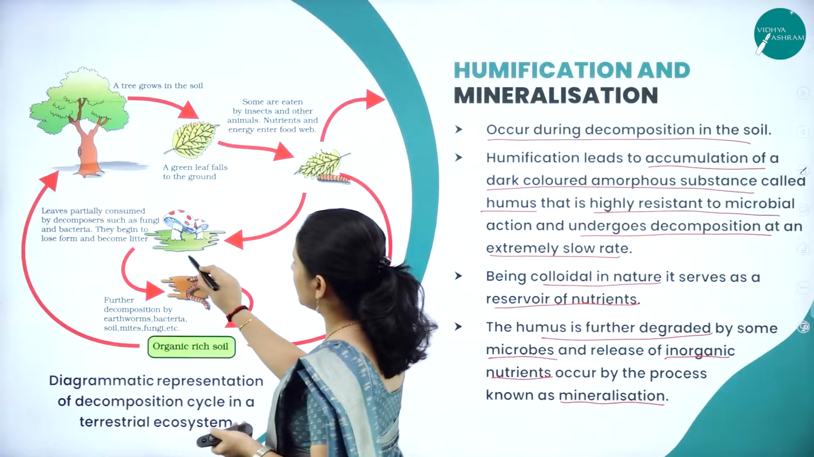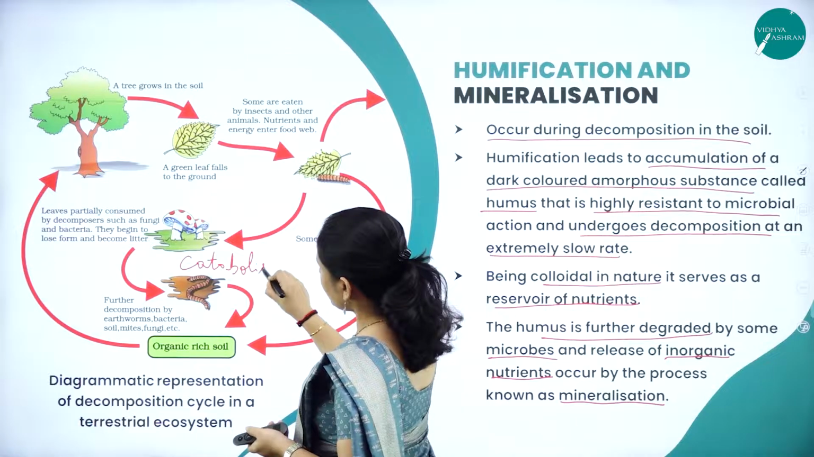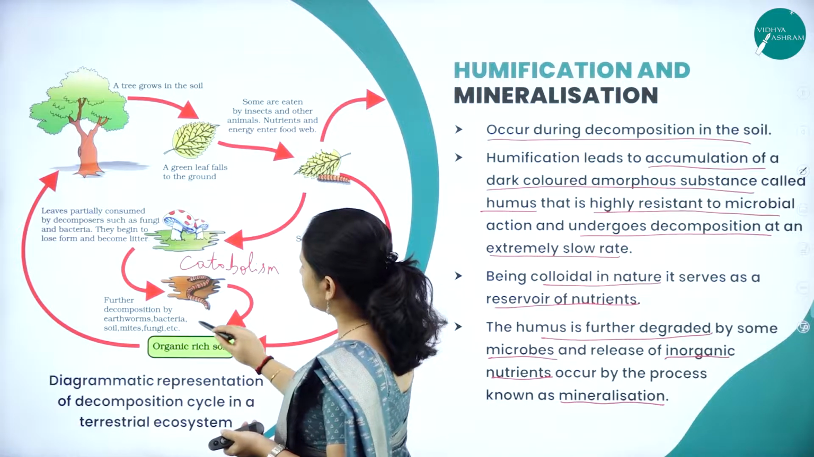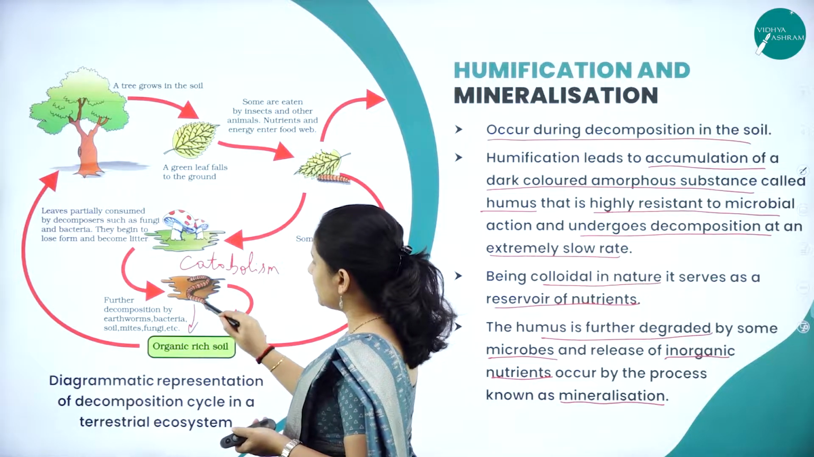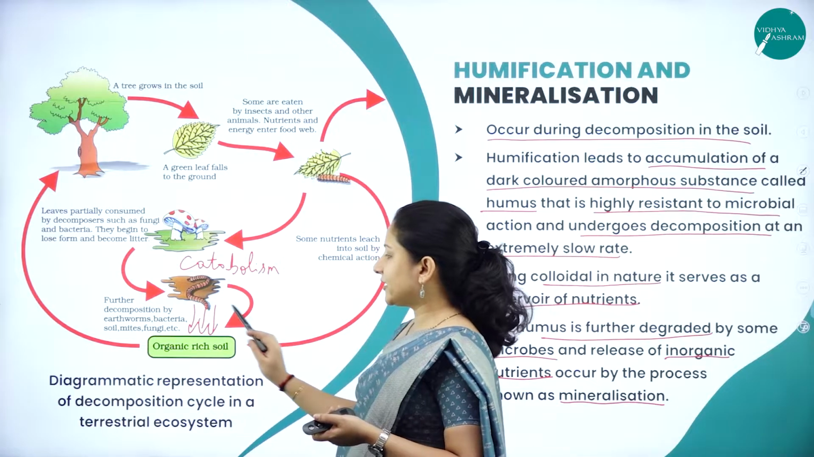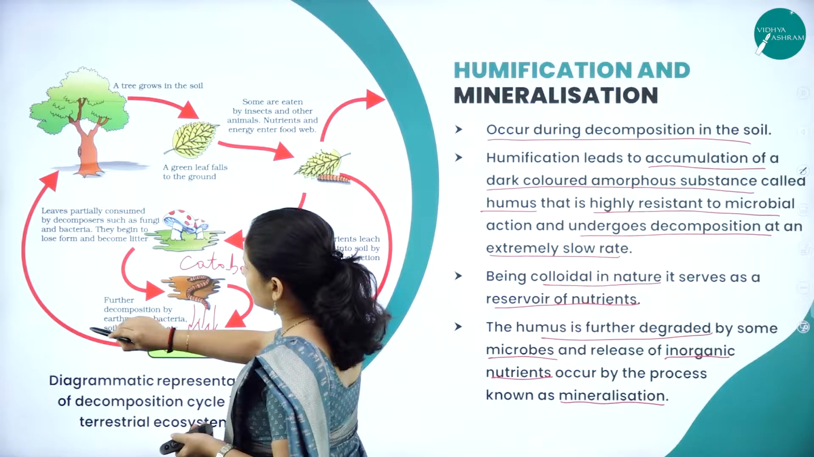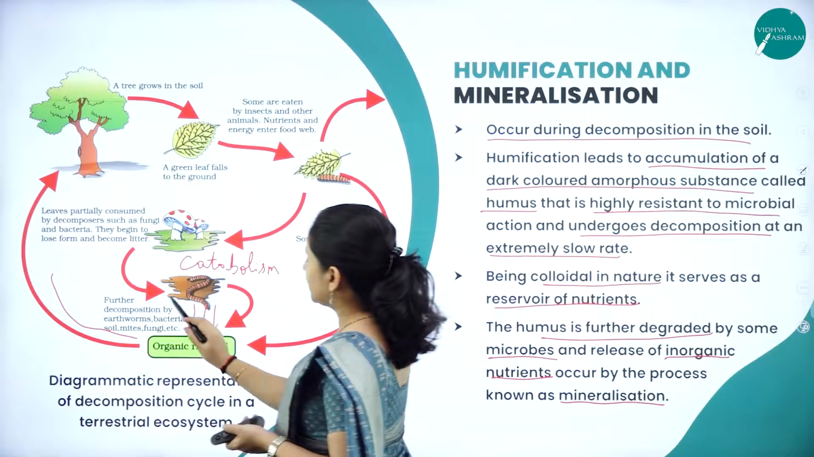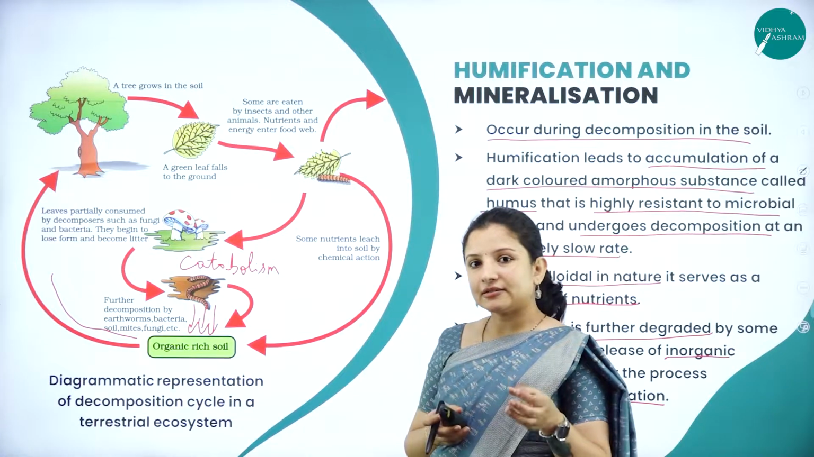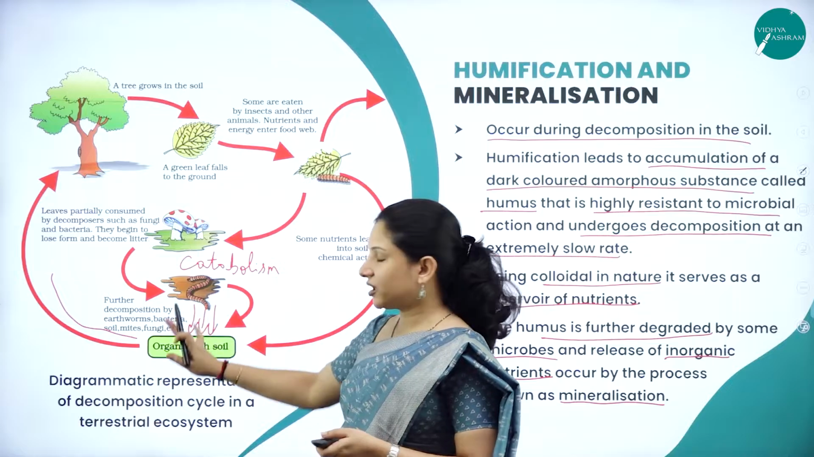So, we had stopped here with catabolism in the previous slide, right? After catabolism, what happens? Again, all the minerals, or the decomposed material, will get added or will leach into the soil. After that particular process, what happens? Here, before that, humification and mineralization will occur in this particular step,